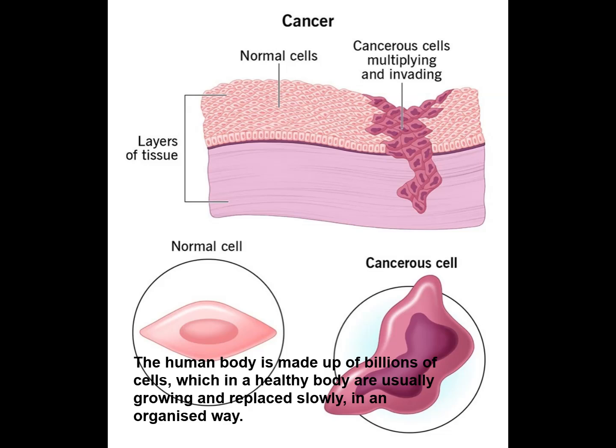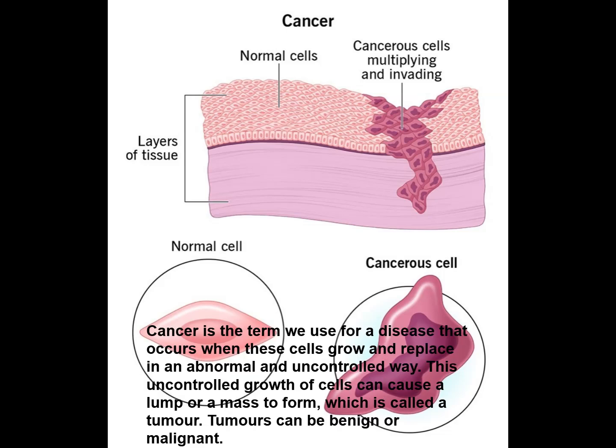The human body is made up of billions of cells, which in a healthy body are usually growing and replaced slowly, in an organized way. Cancer is the term we use for a disease that occurs when these cells grow and replace in an abnormal and uncontrolled way. This uncontrolled growth of cells can cause a lump or a mass to form, which is called a tumor. Tumors can be benign or malignant.